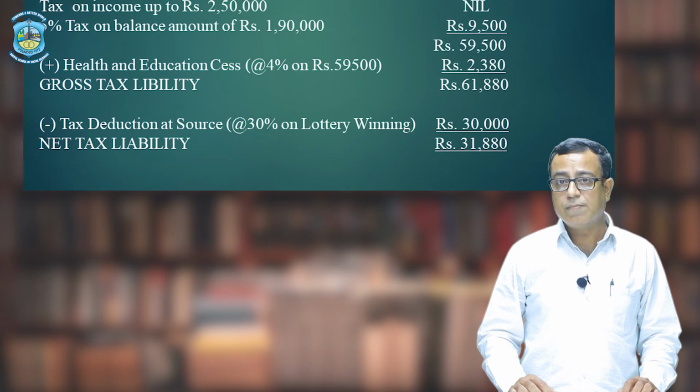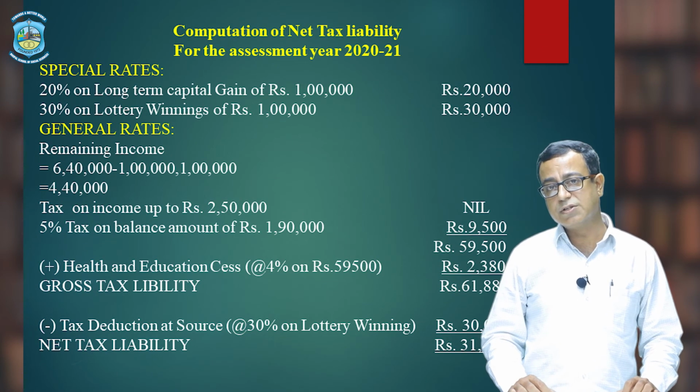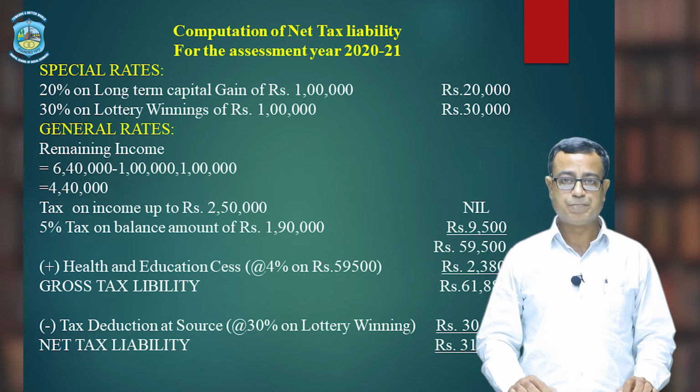Now, we have to work out net tax liability of Mr. Sharma on this total income of rupees 6 lakh 40,000. Before starting the statement of net tax liability, you should remember the amount of total income, that is very important because total income is the base of calculation of net tax liability. So, statement of net tax liability for the assessment year 2021.